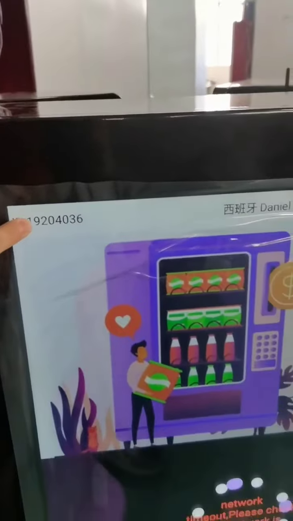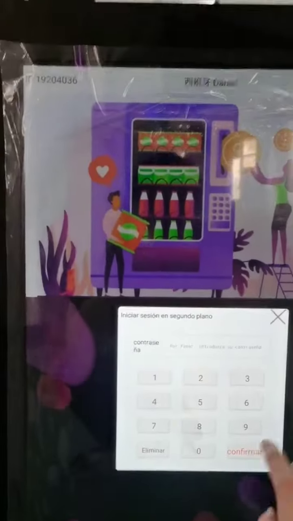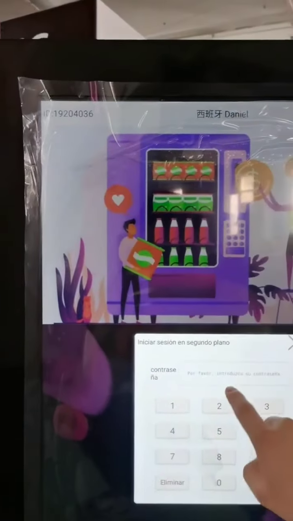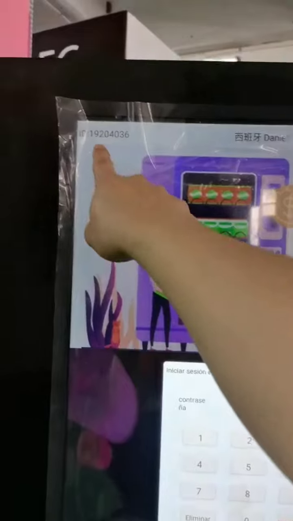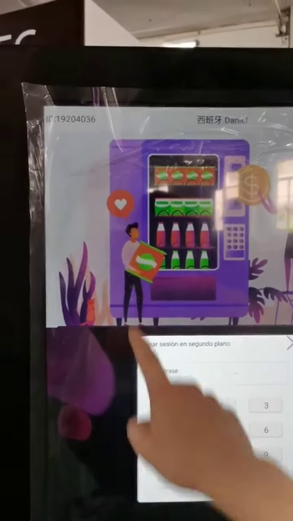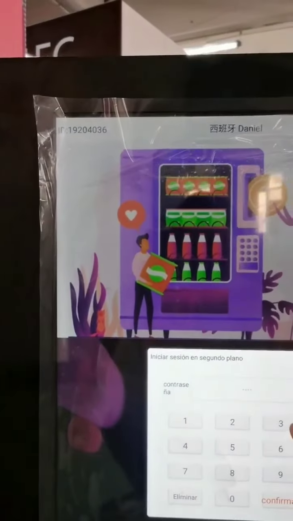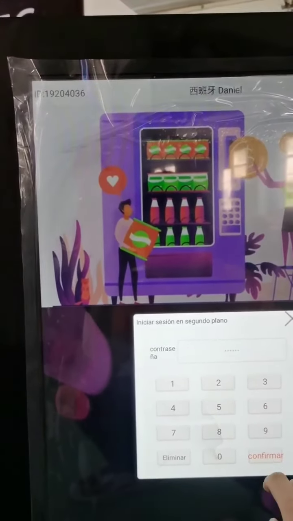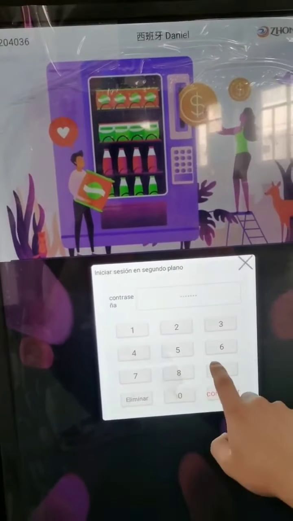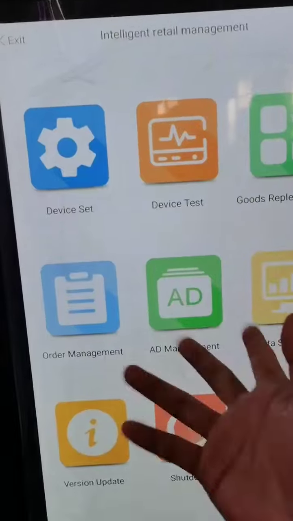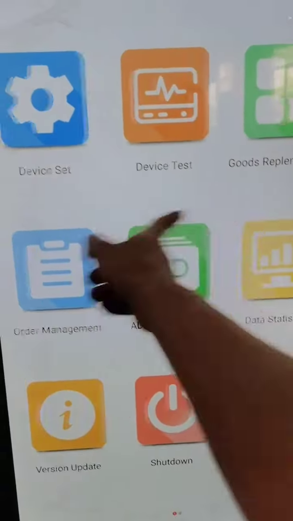Long press here, and it will show this page. We put in the password. You can see the default password is 202040, the 6 digits, and then A6. Then confirm. Now we can go to the device background, and we slide right.